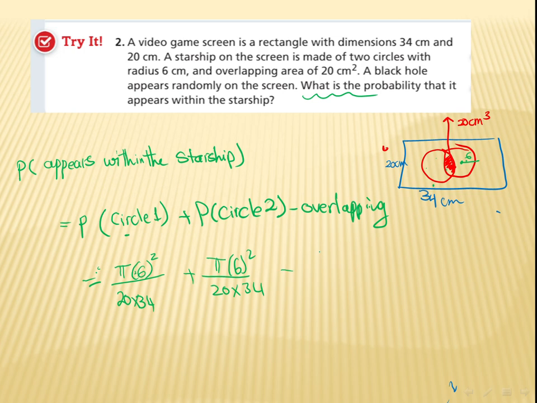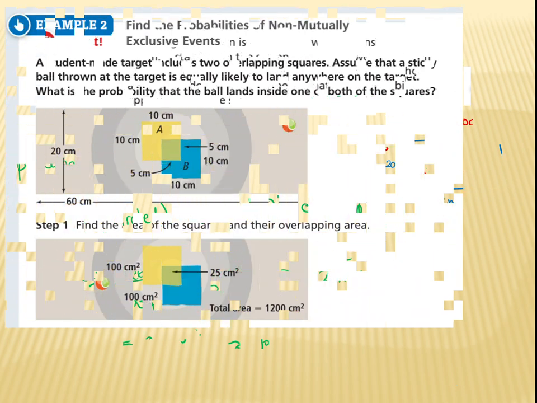Minus the overlapping area, which is what? 20, because he gave it to us as a number. So 20 over 20 times 34. So the final answer here will be what? If you just add this to your calculator, you are going to replace pi with 3.14. So the final answer will be 0.30, or even here 30%. Okay, I hope it's clear. Let's move on.